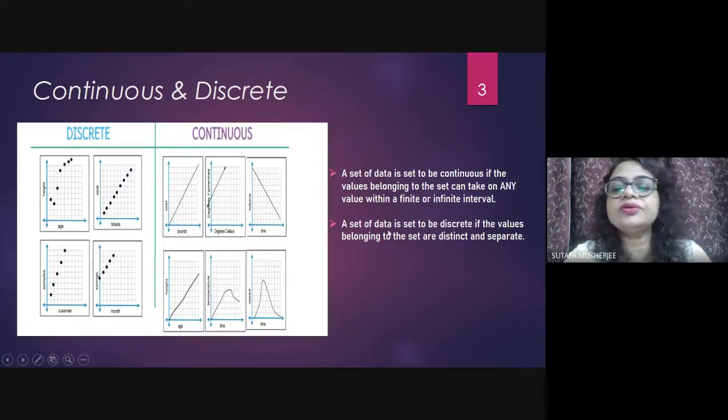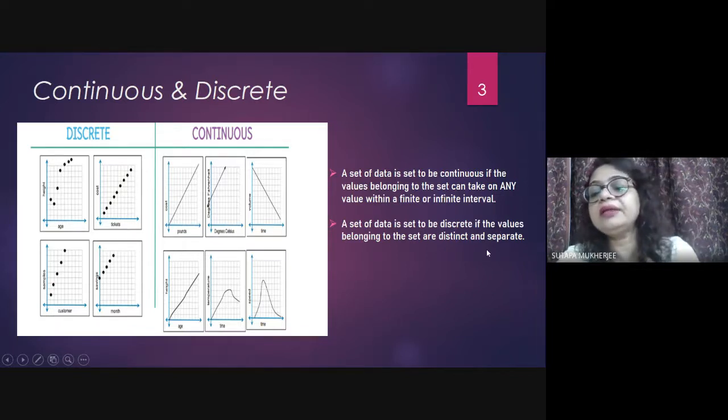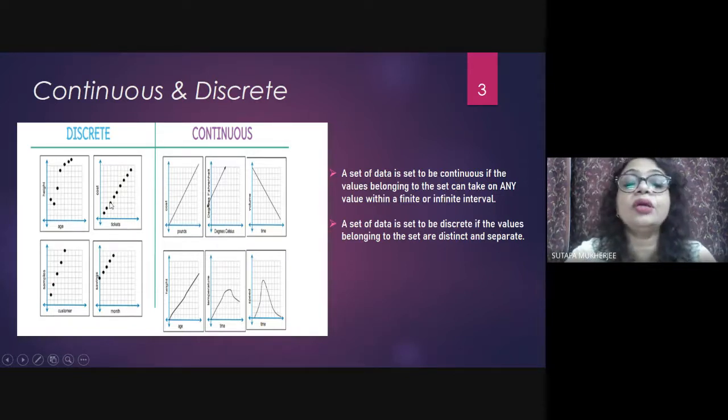This is discrete. The set of data is said to be discrete if the values belonging to the set are distinct and separate, right? They are distinct, not continuous. This is called continuous and discrete.